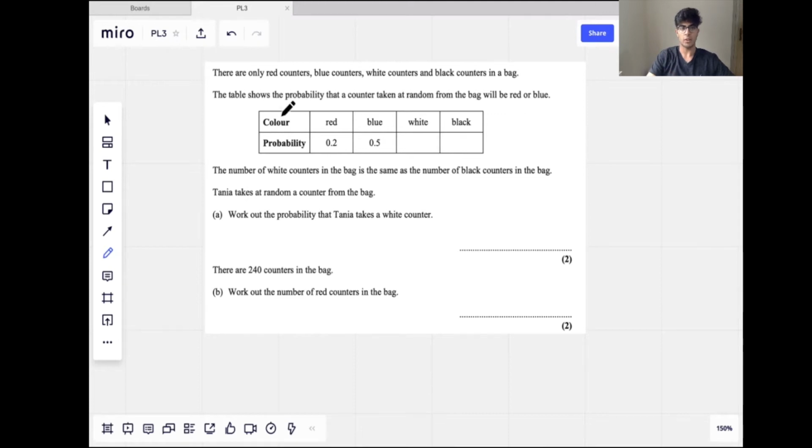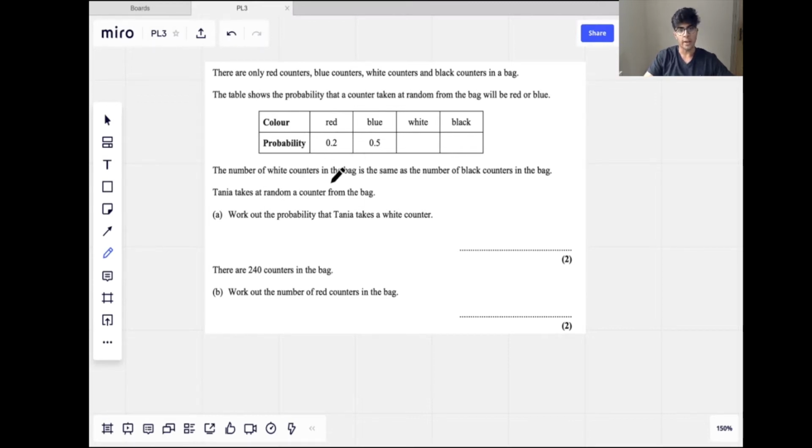one counter is taken from the bag, and the event that it's a red counter has to be mutually exclusive from it being blue or white or black, because the counter can't be red and white at the same time. So these events are all mutually exclusive, and as such, when we add up all these probabilities together, that will sum to 1.